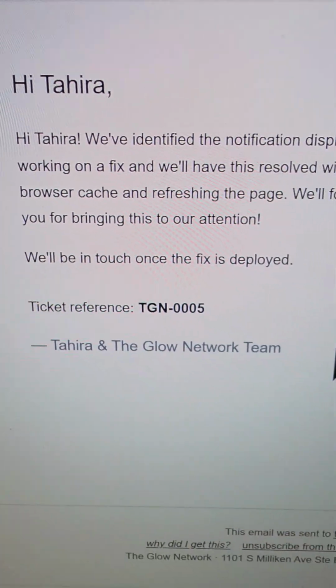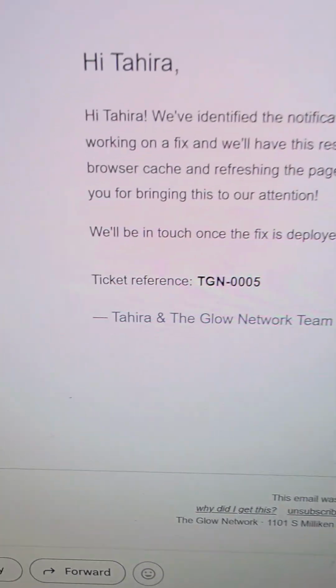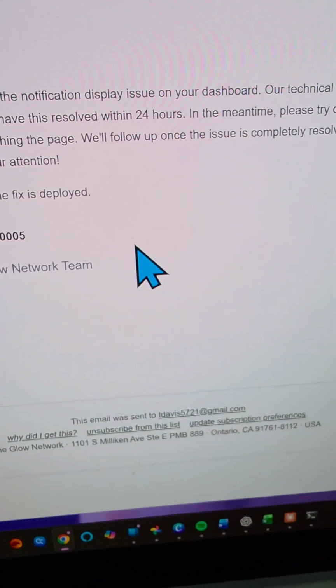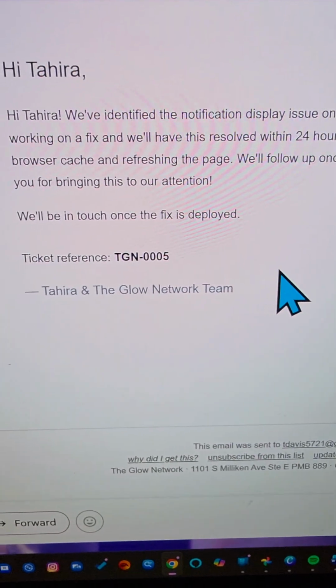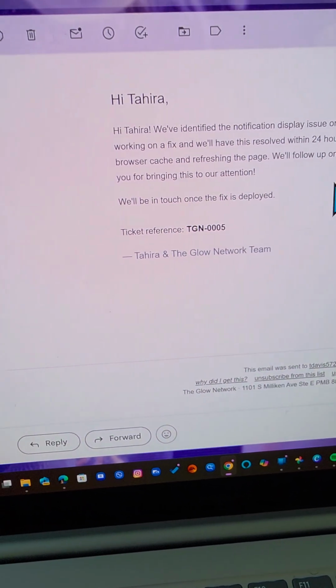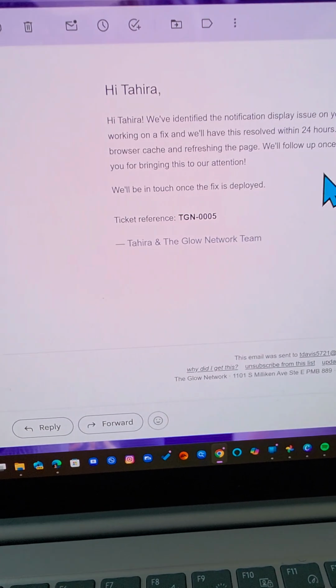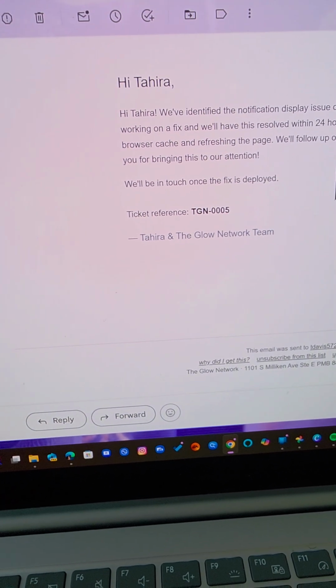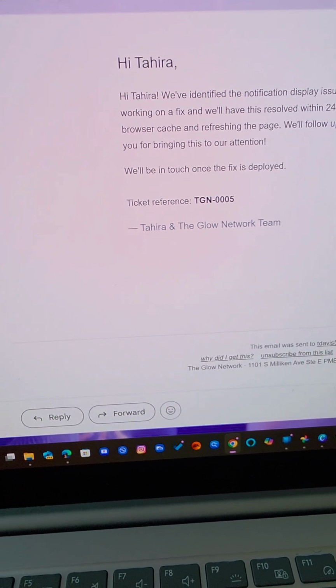Now this is a copy of the email that the member gets. It just says that we've identified the notification display issue on your dashboard and we're working to fix it within 24 hours, and so on. And the way that this works is that it is hooked up to my MailChimp account, which sends the email directly from the support ticket.